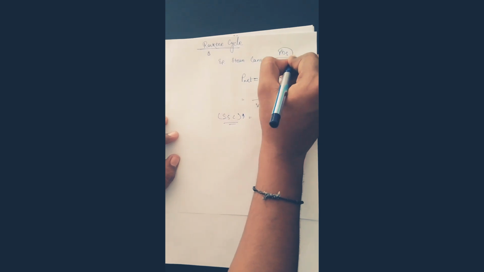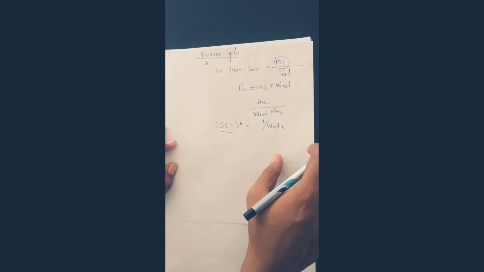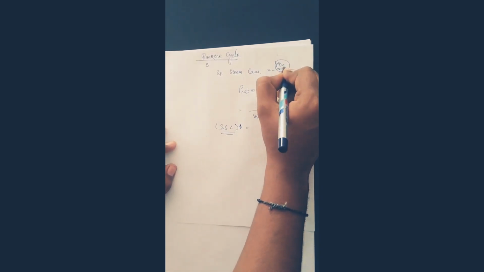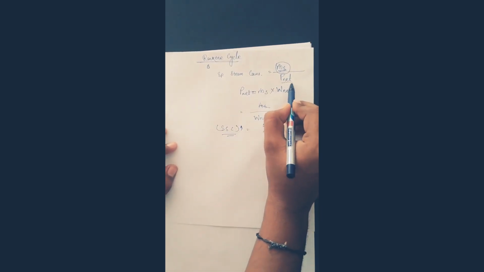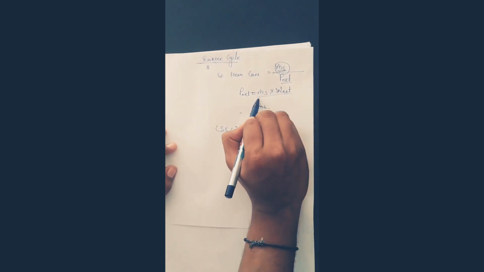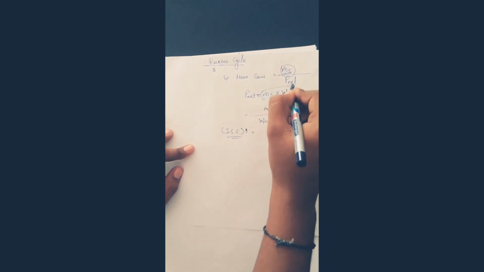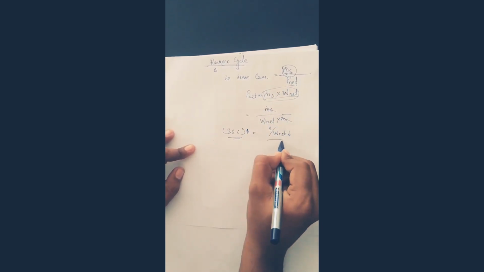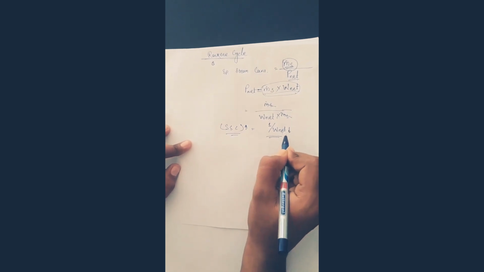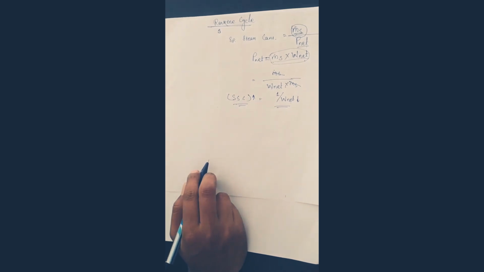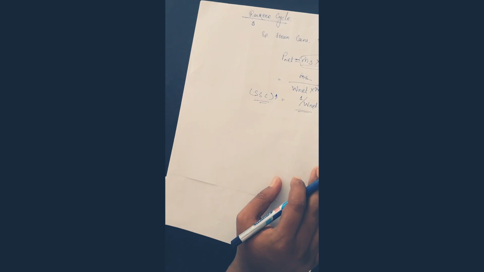Guys, here mass flow rate of steam means how much mass is entering, denoted by m dot s. So net power we can calculate this way: m dot s into net work. If we put this formula in here, then you get this. So if net work is decreasing, specific steam consumption will definitely increase. This is the main point.